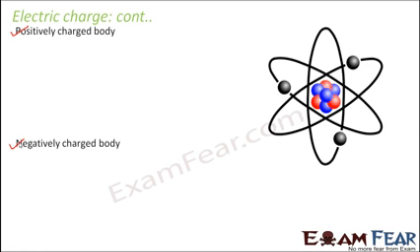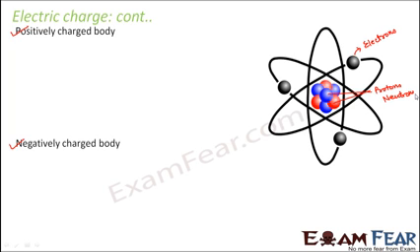Just look at this. What is this? This is nothing but an atom. I hope all of you know that all matter, all the objects that we see around us, is made up of molecules. And the molecules are made up of smaller particles called atoms. The structure of each atom is again made up of three types of particles: proton, neutron and electron. Here you have protons and neutrons. Now what are protons? What are neutrons? Let me tell you.